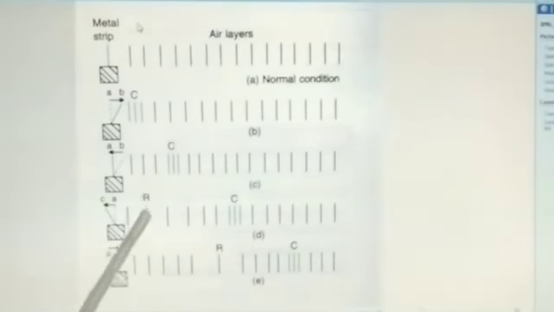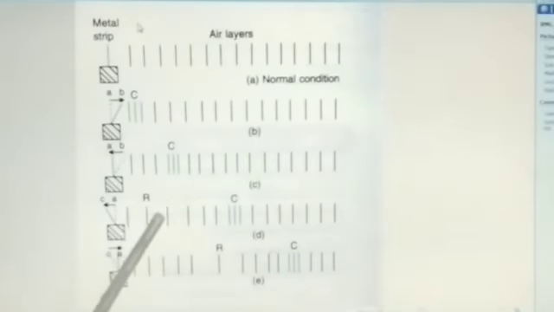This is known as rarefaction. Rarefaction is a region of increased volume and decreased pressure.